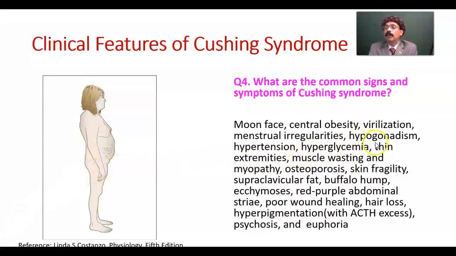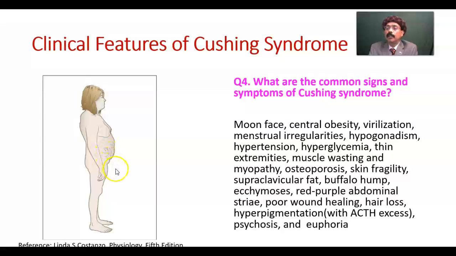Menstrual irregularities, hypogonadism, hypertension, hyperglycemia, thin extremities. Muscle wasting, myopathy, osteoporosis, skin fragility, supraclavicular fat, and buffalo hump. Ecchymosis, there may be bleeding under the skin. Red purple abdominal striae, these are the red purple abdominal striae.